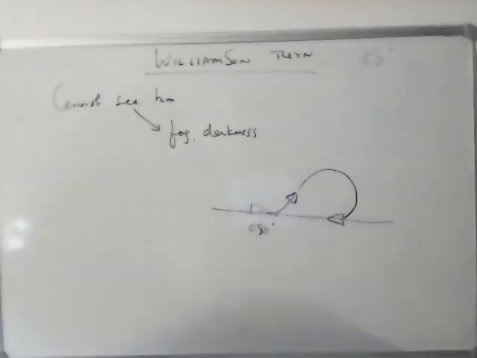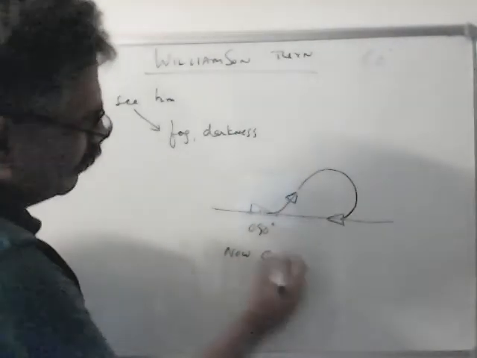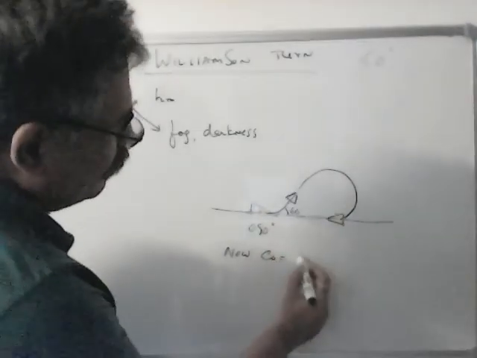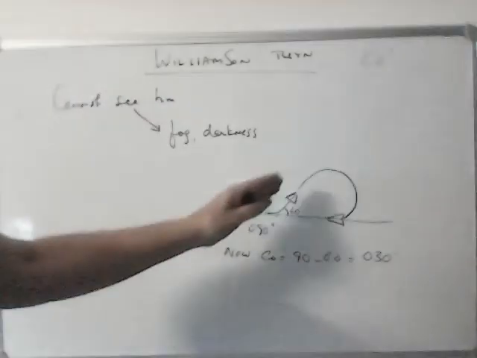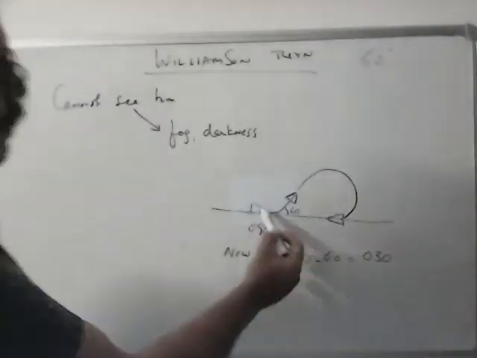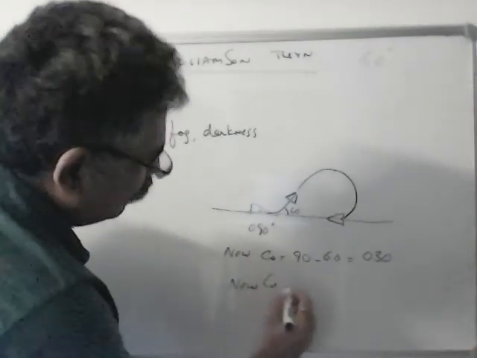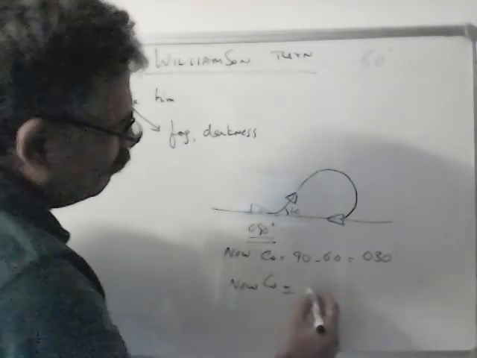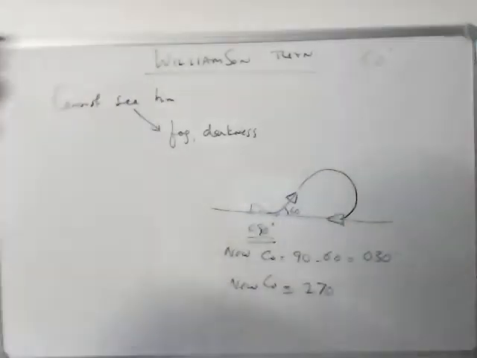So for example, if your initial course was 090 and you want to alter to port, so you alter till the new course becomes how much? 090 minus 60. This angle is 60. So the course should become 030. As soon as it becomes 030, give opposite helm, in this case starboard helm, till the new course becomes how much? Reciprocal of the original course. This was the original course, so the reciprocal, new course will become westerly, 270. Then steady course. And then slowly you will come back to the same point.